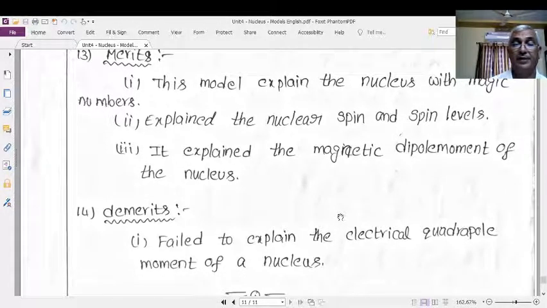very successfully. But it failed to explain the electrical quadrupole moment of certain nuclei whose electrical quadrupole moment is very high. Just some modification is needed here. It failed to explain heavy electrical quadrupole moments of some nuclei. But light electrical quadrupole moments of nuclei are explained by the shell model. These are the merits and demerits of the so-called shell model.